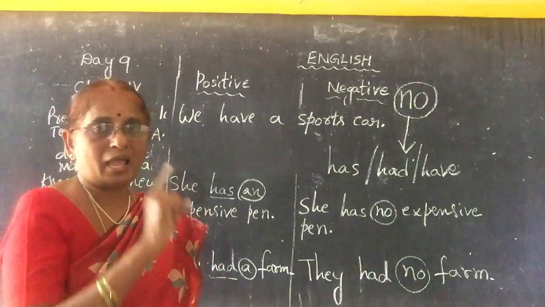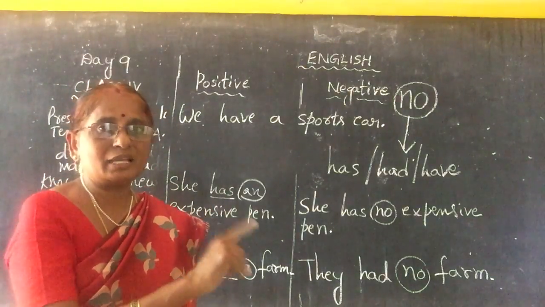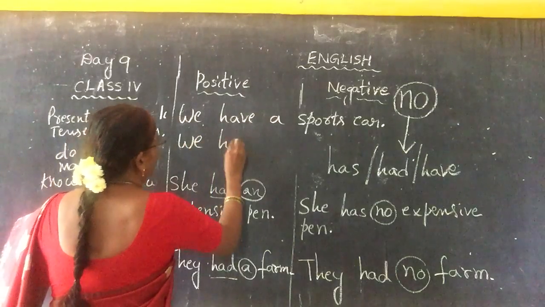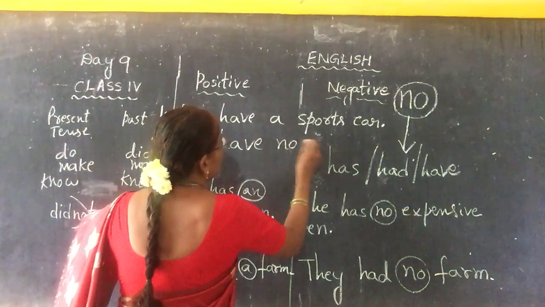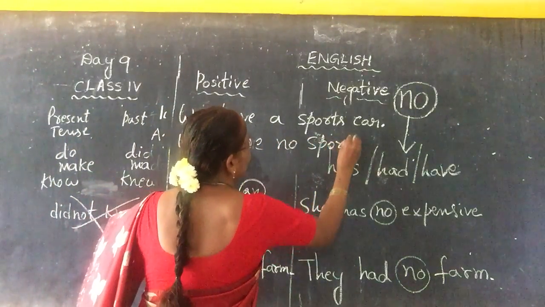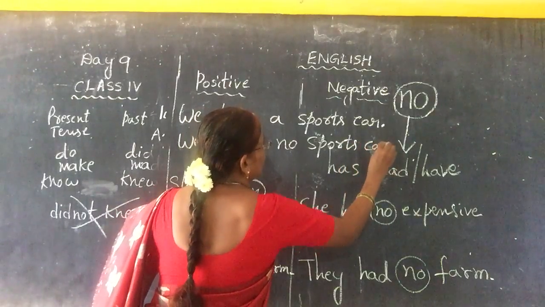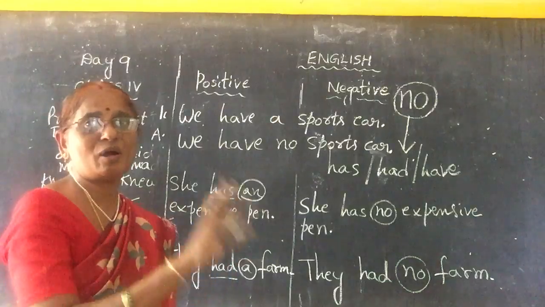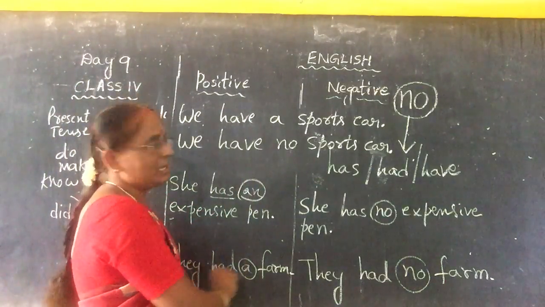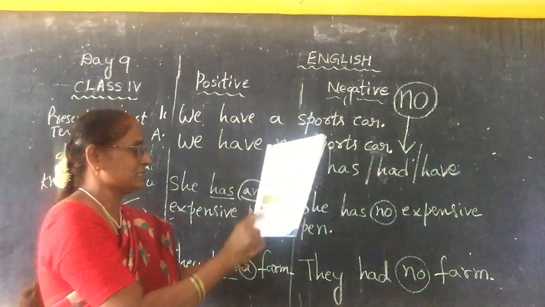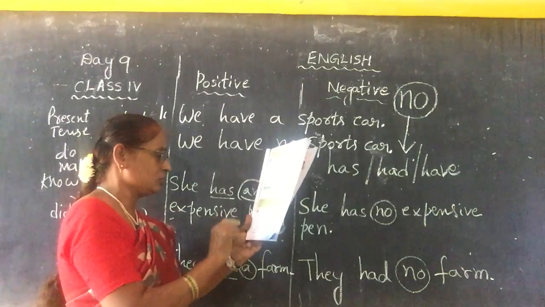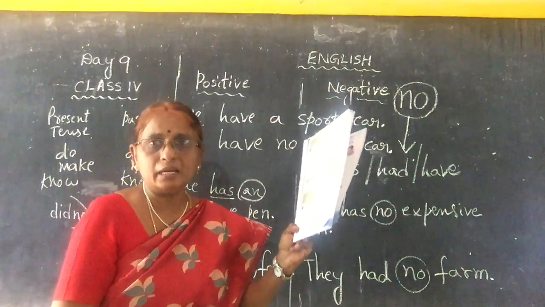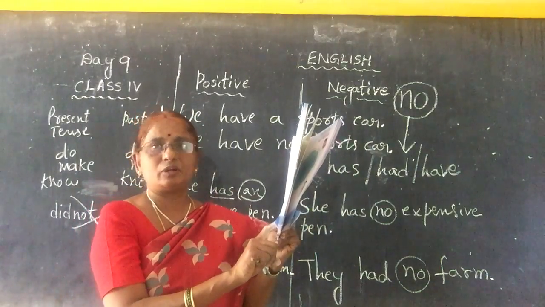No, because of have, has, had. We have no sports car. We have dropped a. Like this, do sentences 1 to 6 of exercise F on page number 17 in your homework book, children. Okay, right.